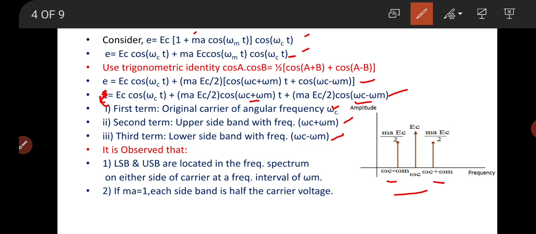If the modulation index is 1, and you substitute ma = 1 in the above equation, each sideband is half of the carrier voltage.